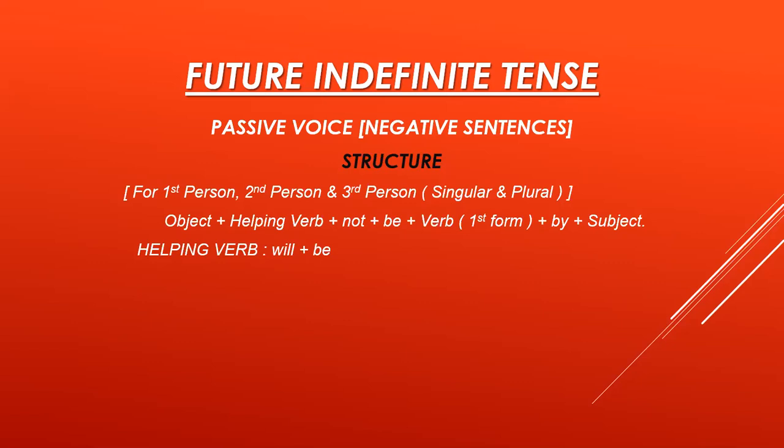Now I have already told you for passive voice, we have only one structure for all the tenses. For first person, I and we, second person you, and third person he, she, and they, singular and plural. Okay, we have the same structure. Now object comes first, as it is a passive voice sentence.